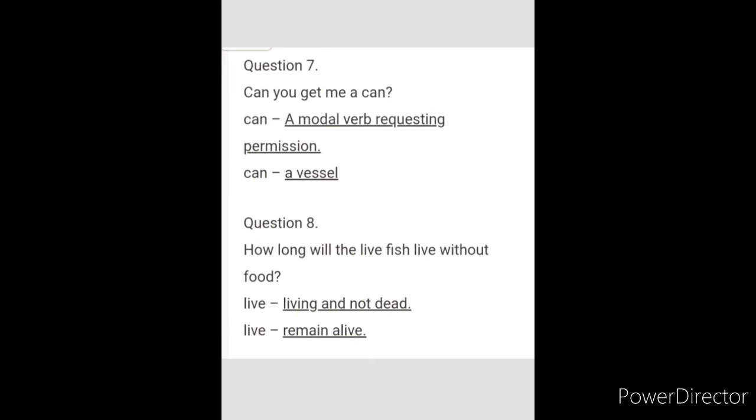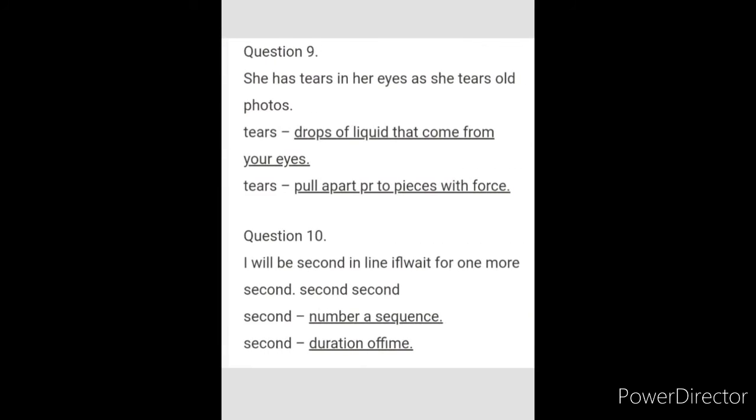Can you get me a can? Can means a modal verb requesting permission. Can, a vessel. How long will the fish live without water? Live, living and not living. Live means remain alive. She has tears in her eyes as she tears old photos.